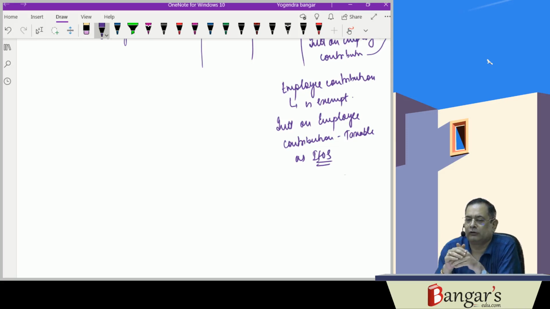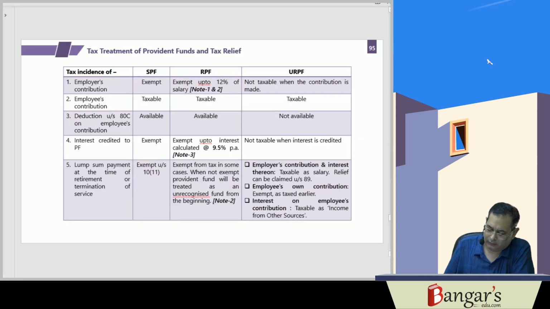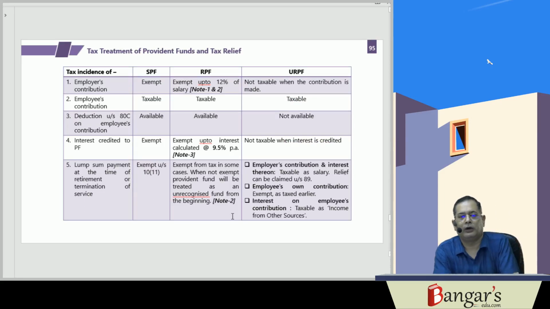Since it is more than 5 years, he gets the benefit of the exemption. Or if he gets the amount invested in the NPS scheme, then also the exemption will be there. So we are just revising what we have discussed.